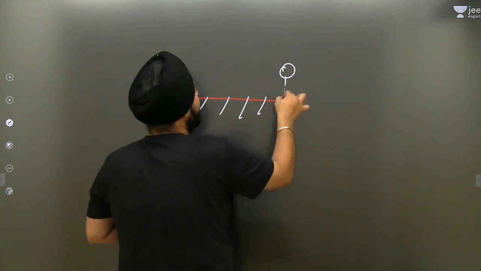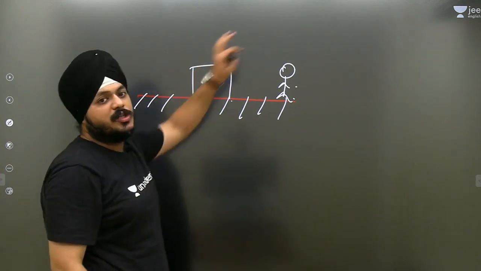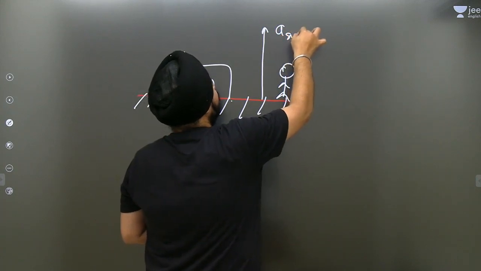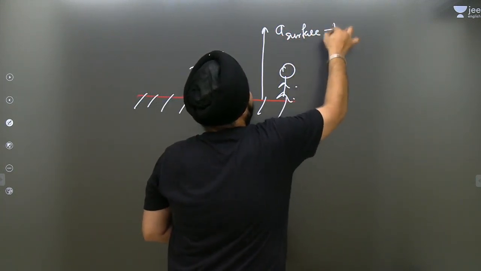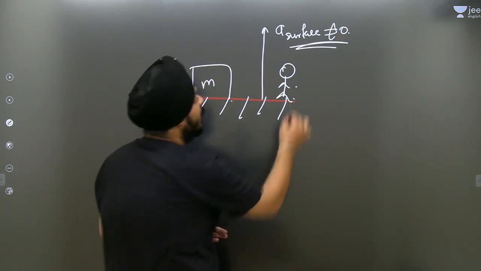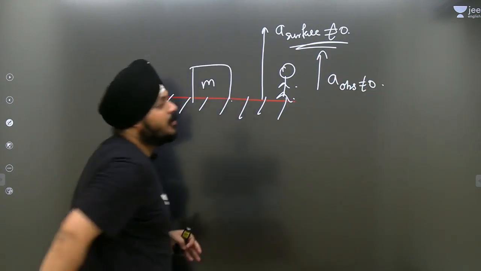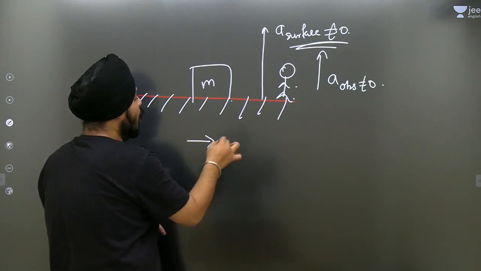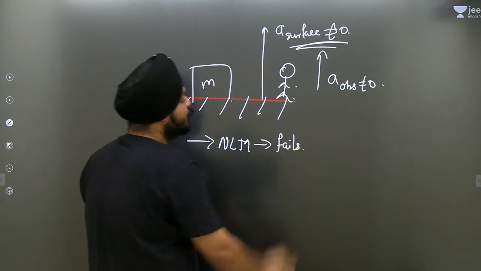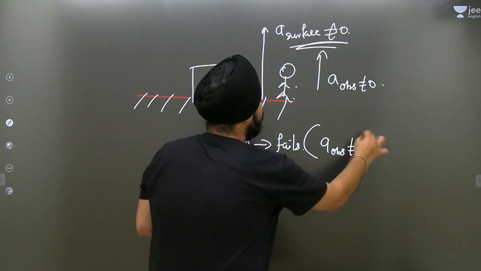See, the observer is standing here, and here there is a block. The acceleration of the block is initially 0. Suppose in any case the surface is given an acceleration. So in this case, the observer is stationary on the surface, which means the observer also has acceleration. In that case, Newton's laws of motion fail, when the acceleration of the observer is not equal to 0.